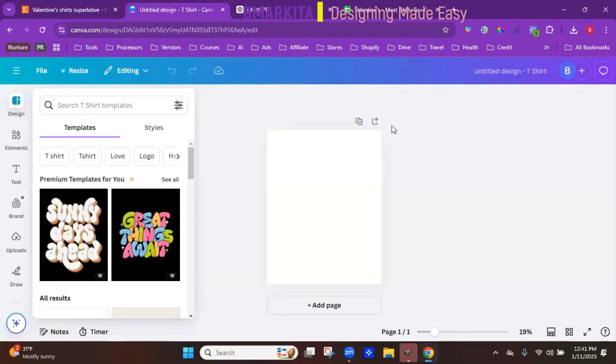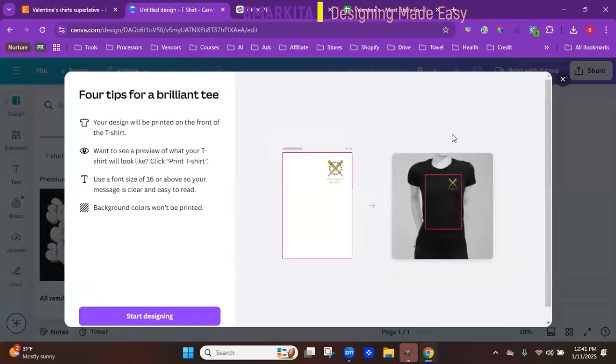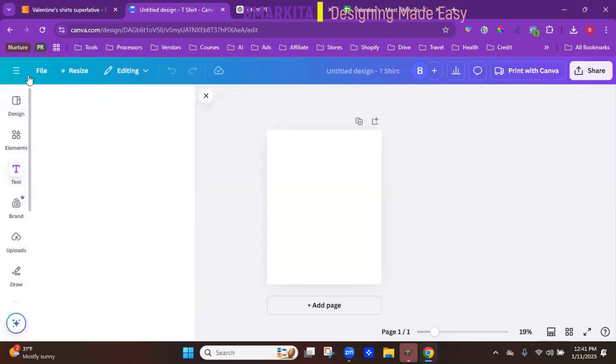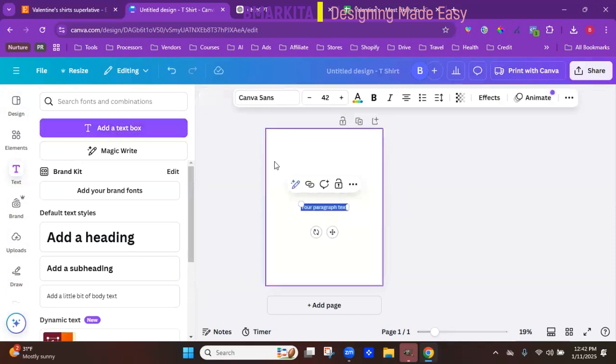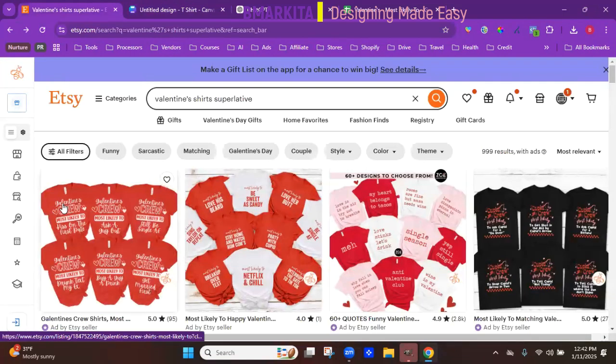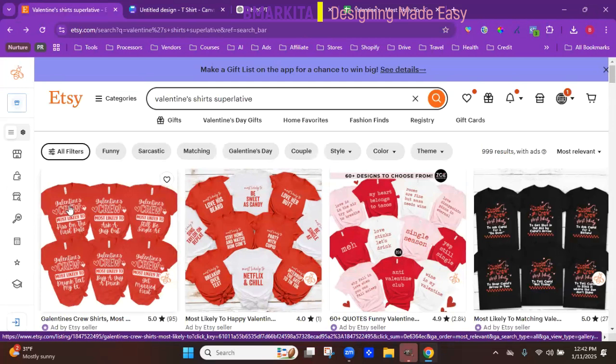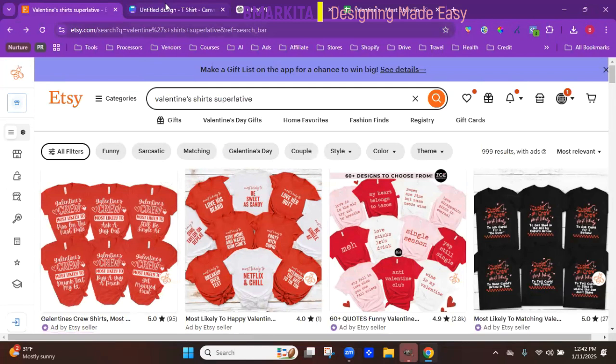Once it's open, with your artboard or your canvas ready to go, we're going to use our text tool over here on the left. Click on add a text box. And then type in most likely to. Now you can change the font. So as you can see here, I really like this cursive with the block font. So I'm going to recreate this and use a block font for the crew, most likely to, and then the actual quote or phrase.